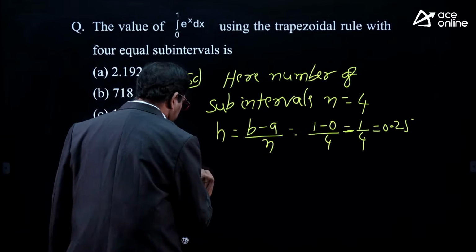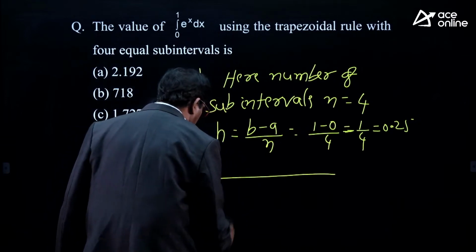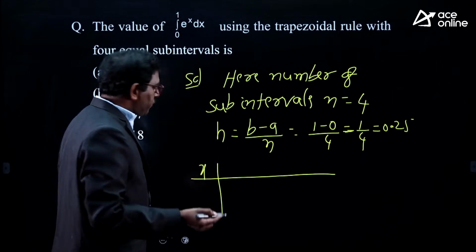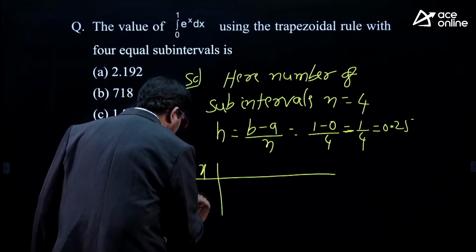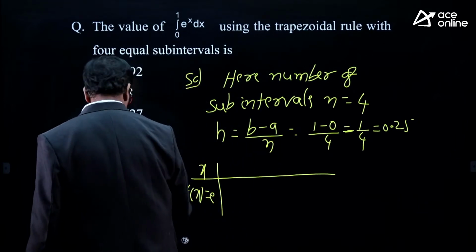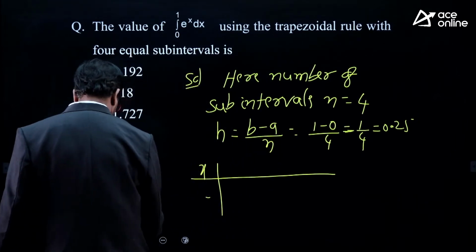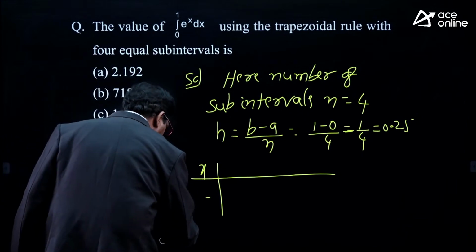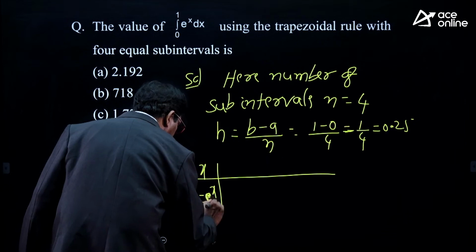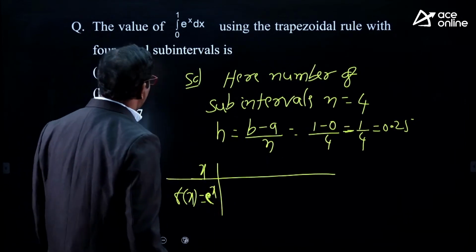First you prepare the table. This is x. With 0.25 gap you have to maintain, starting with 0, 0.25 gap up to 1. This is f of x, which is nothing but e power x.